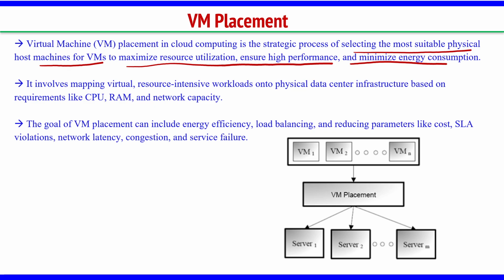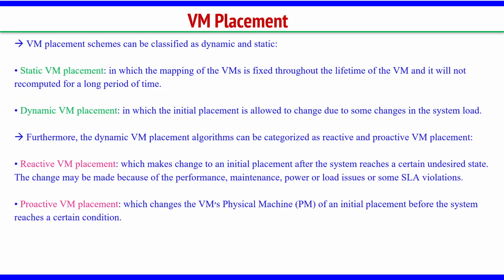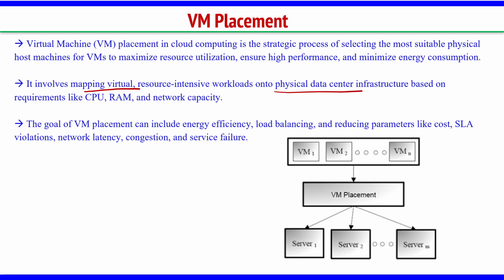I have to see that my requirement is this much GB RAM, this much CPU cycle, and I have to check all that in that server, so that the virtual machine which I am creating works nicely, right. So, what does it include? It includes mapping virtual resource-intensive workloads onto the physical data center infrastructure based on requirements like CPU, RAM and network capacity. We have to map, right. Whatever workload my virtual machine will have to take care of, I will match it with the server's infrastructure, right. So, my requirement could be in terms of CPU, RAM and network capacity.